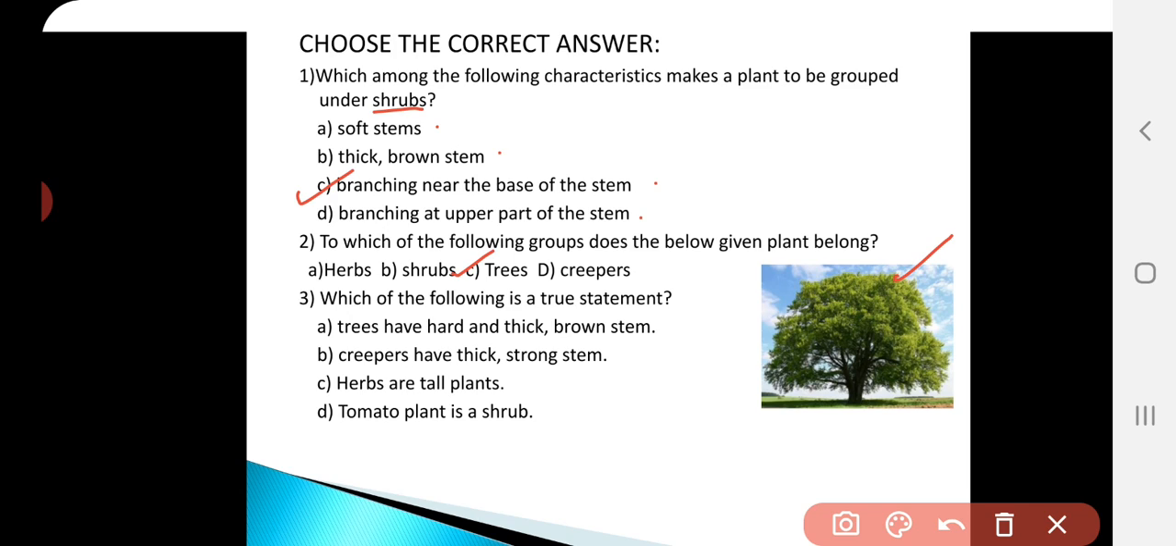Third question, which of the following is a true statement? So given options, you have to read it and find which is a true statement. Options are: trees have hard and thick brown stem. Creepers have thick strong stem. Herbs are tall plants. Tomato plant is a shrub. So among these, which is a true statement? Option A. Trees have hard, thick and brown stem. Okay. So the remaining are false statements. They are not true.